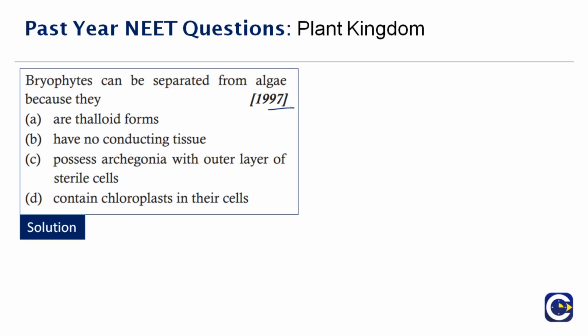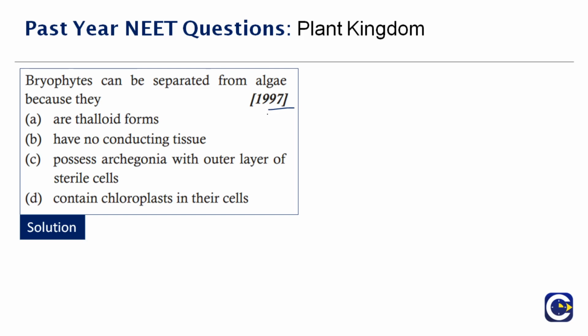As I already mentioned, there are a few features which can still differentiate between bryophytes and algae. If you look at bryophytes and algae, the similarity is high, because like algae, they are non-flowering, non-vascular, non-fruit bearing, everything. They highly resemble algae. So what is that one feature which can differentiate between a bryophyte and algae?